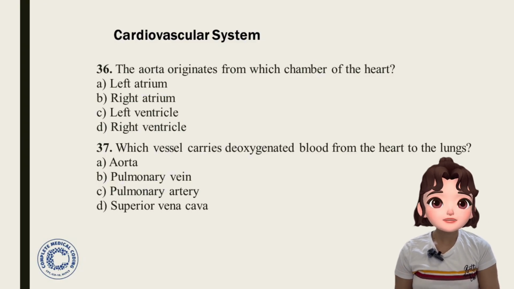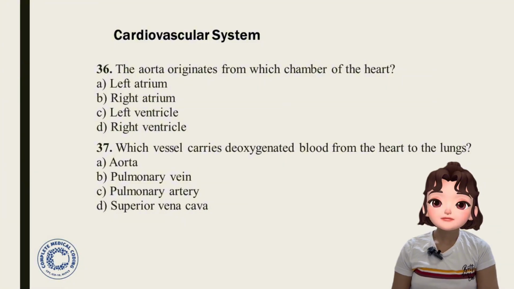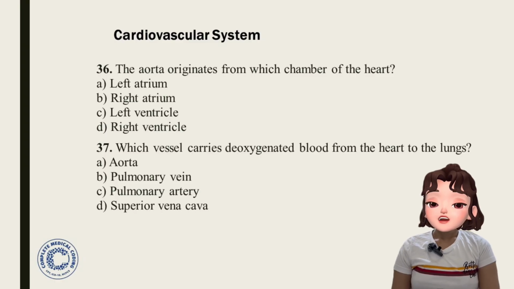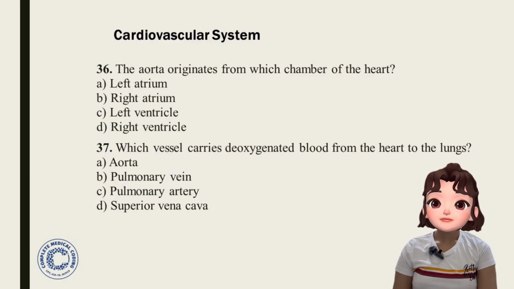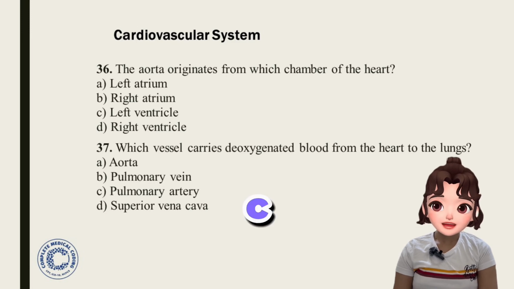It's very simple only. Okay, just pay attention so that it will be easy for you. Options: aorta, pulmonary vein, pulmonary artery, superior vena cava. So which vessel carries deoxygenated blood from the heart to the lungs? Answer is option C, pulmonary artery.